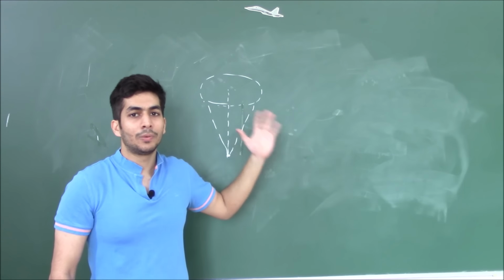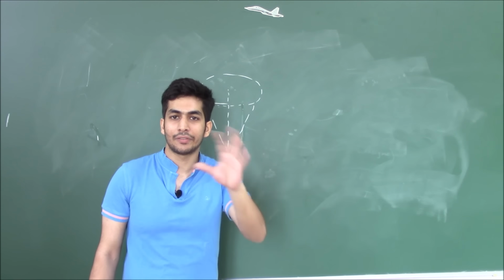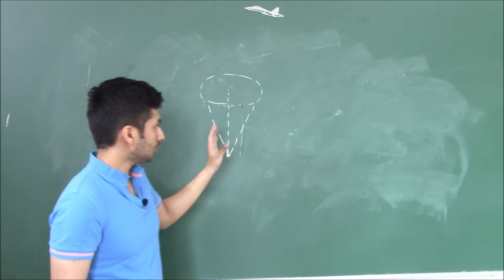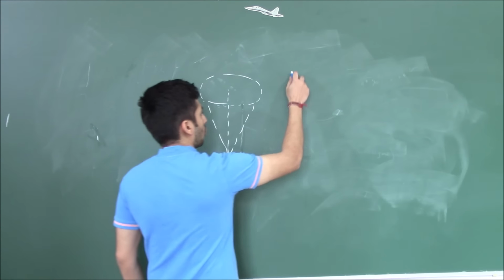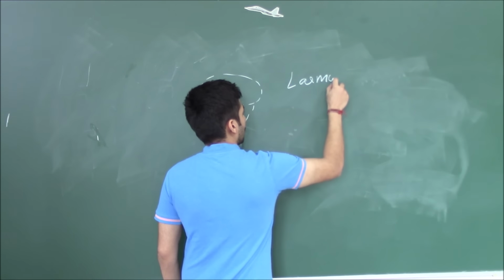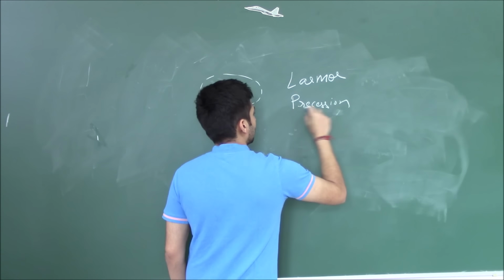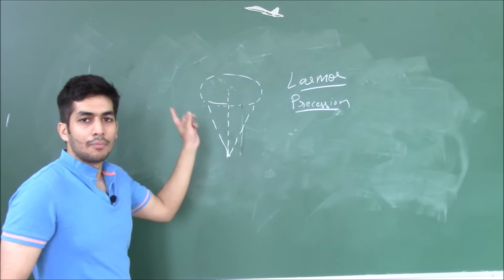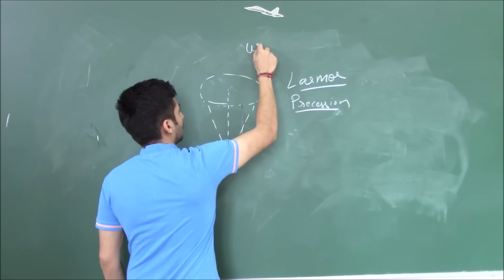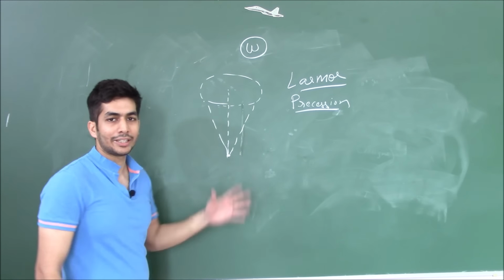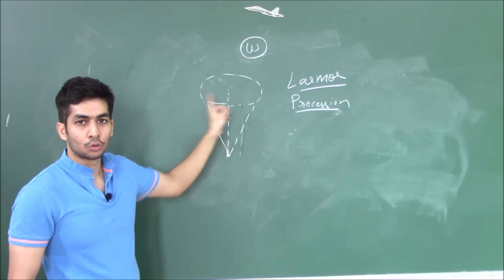Now this geometry that is rotating, you can think of the nucleus also rotating like this. If I'm talking about hydrogen or proton NMR, you can think of the hydrogen nucleus also rotating like this. This rotation is called your Larmor precession, or commonly it's also called precessional frequency. So this movement of your nucleus is called your Larmor precession, and let's say it's rotating with some frequency called omega.